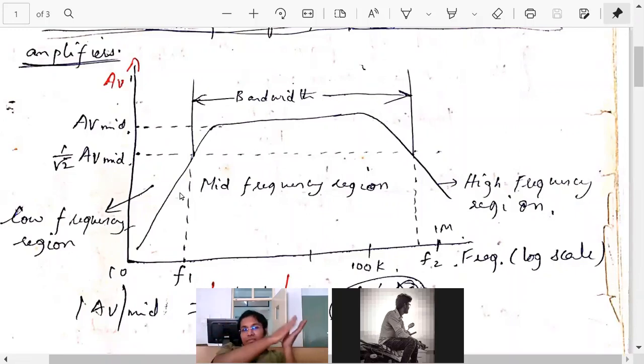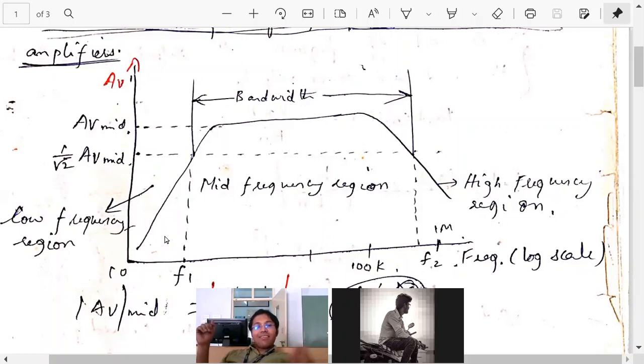Suppose some students have scored below 50, and then above 50 in all ranges, right? Then what do I mean when I say pass percentage is 50? Anybody scoring 50 or greater than that. Now let us use this example and understand what a cutoff is. Here 50 marks is the cutoff.